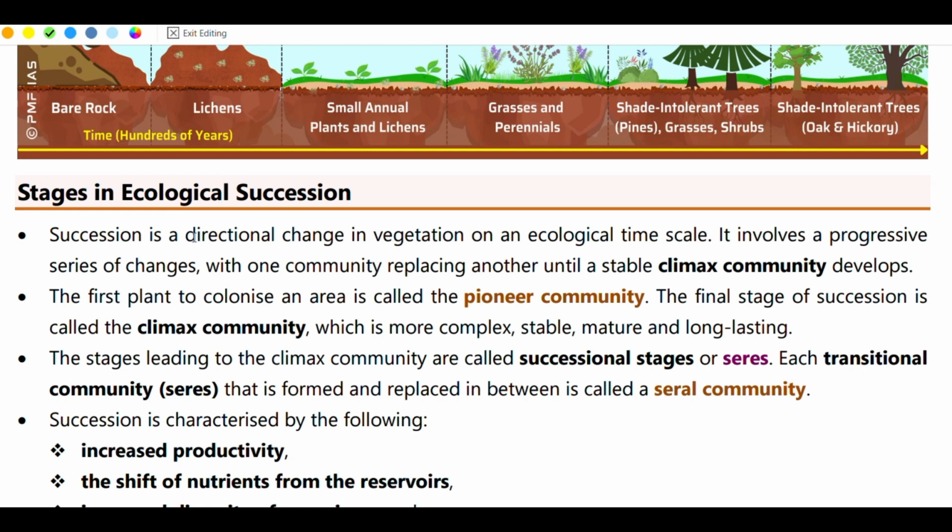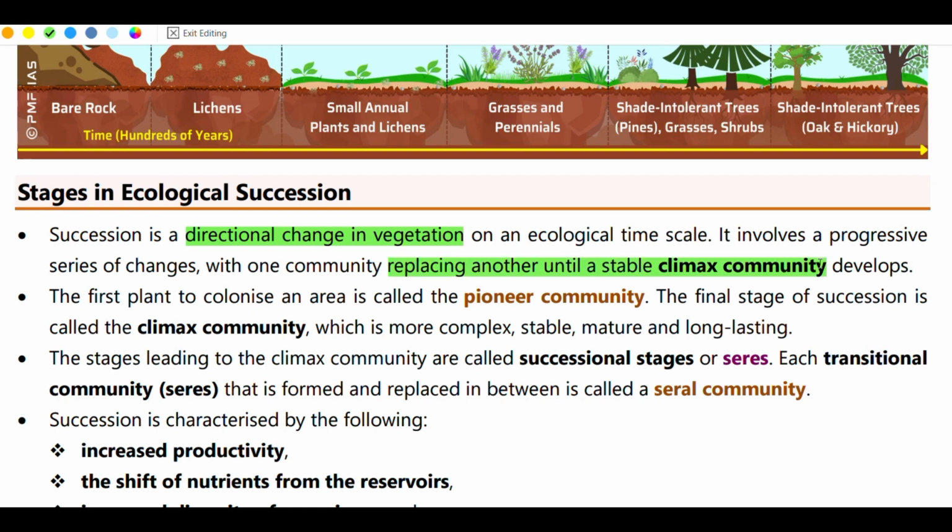On an ecological time scale, it involves a progressive series of changes, with one community replacing another until a stable climax community